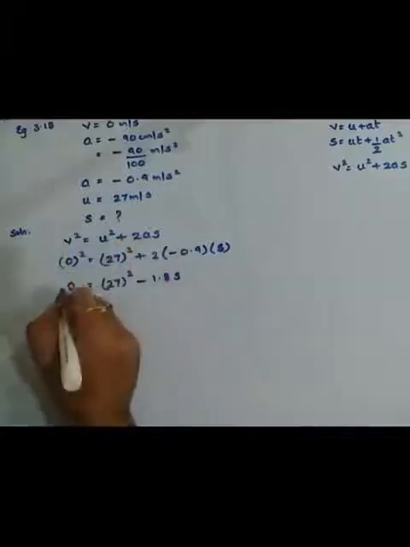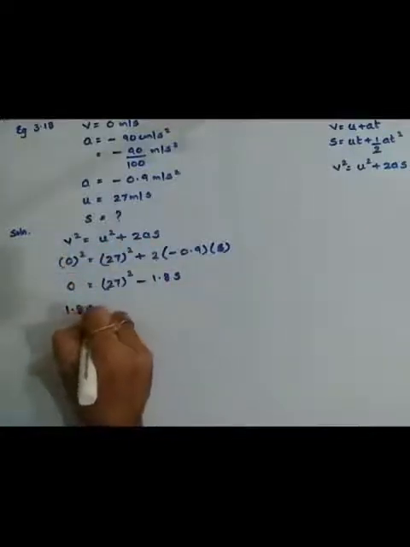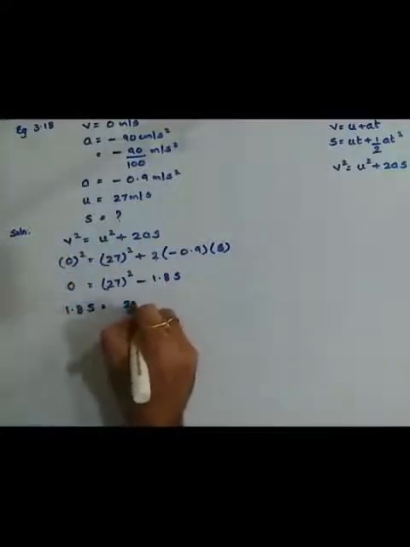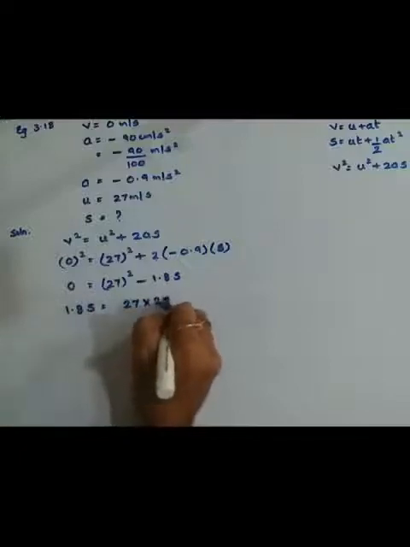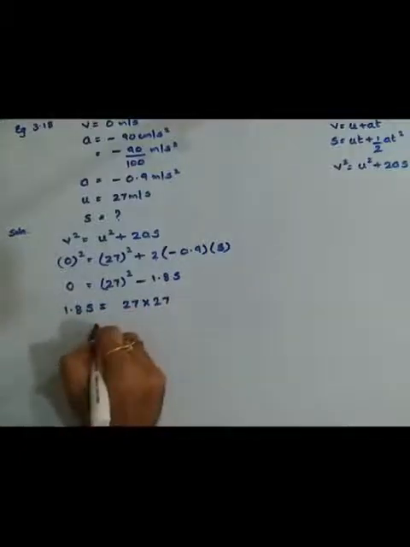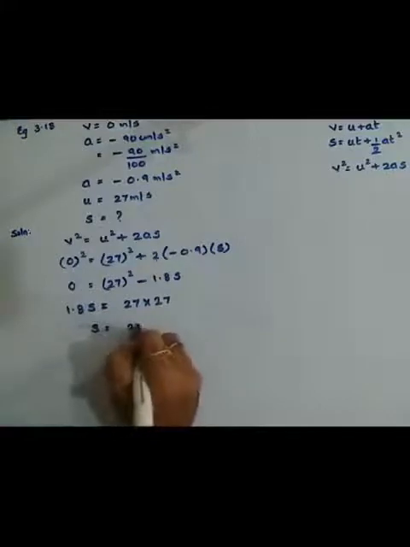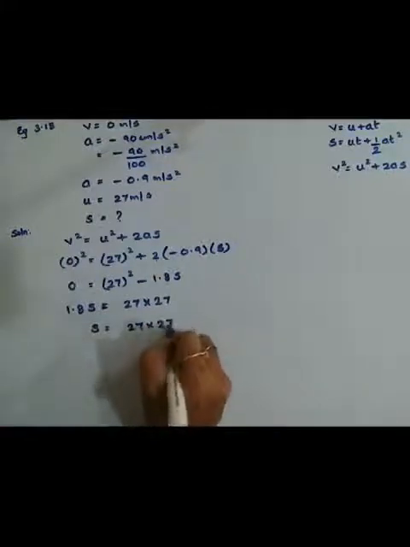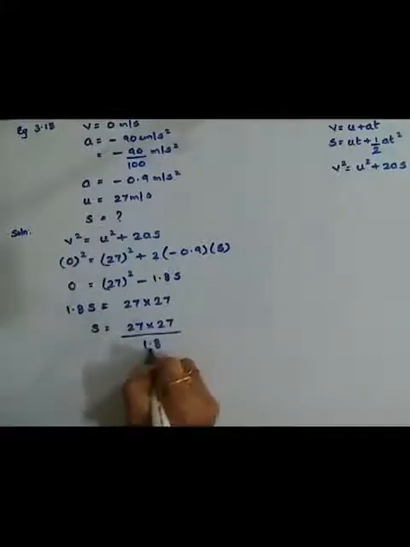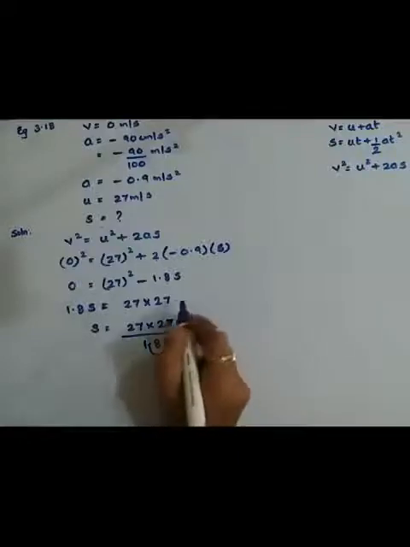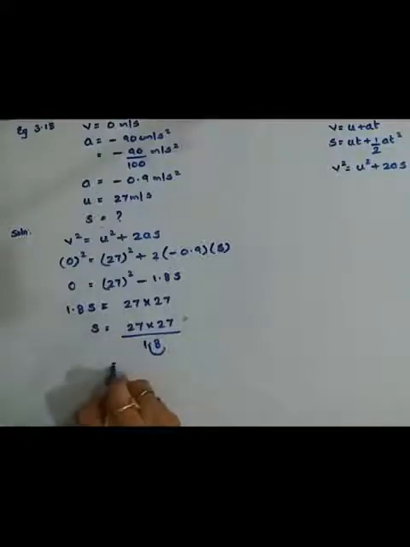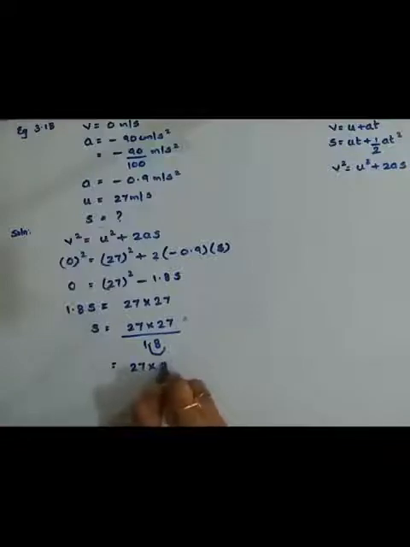Take this negative value on this side. 1.8 S is equal to 27 square, which is 27 into 27. I am keeping it as it is. Therefore S will become 27 into 27 upon 1.8. When I shift the decimal, there will be an extra 0 in the numerator, so it becomes 27 into 270 upon 18.